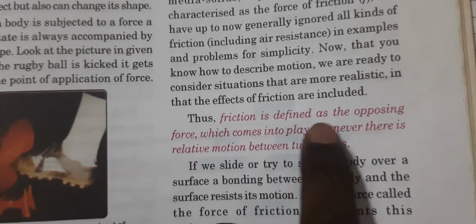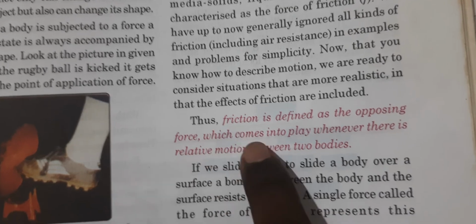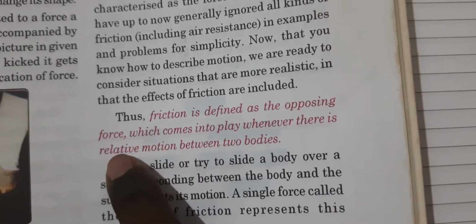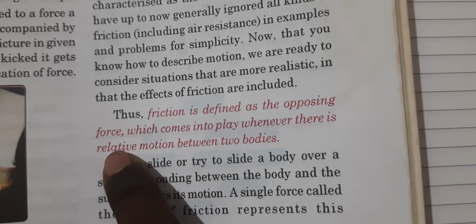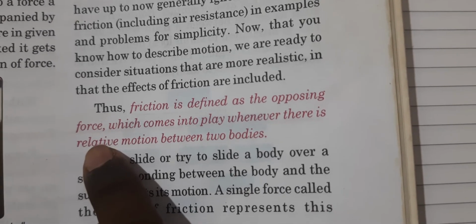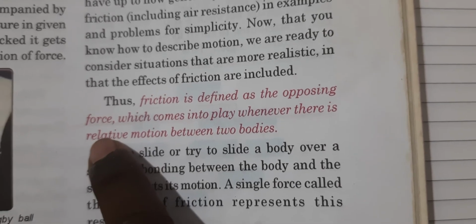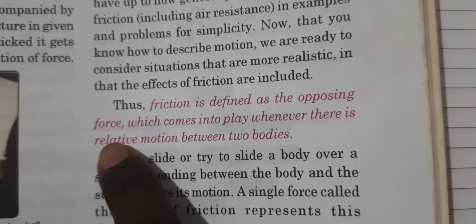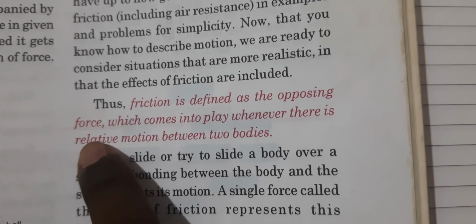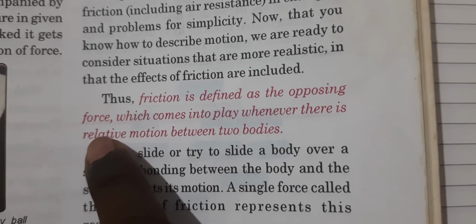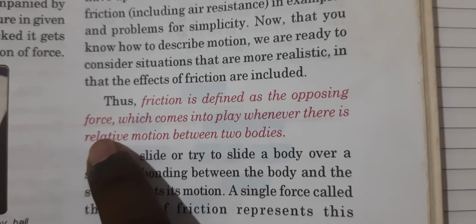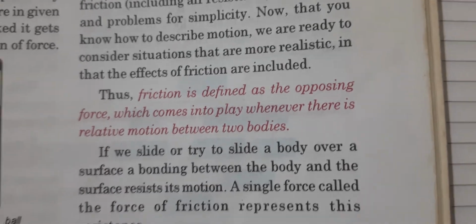So friction is defined as an opposing force which comes into play whenever there is relative motion. Relative motion means if one body moves in one direction, the opposing force or friction is given in the opposite direction. So if one body moves from left to right, the opposing force, that is friction, is given from right to left. So both motions are relative to each other: the motion of the body and the direction of the friction.